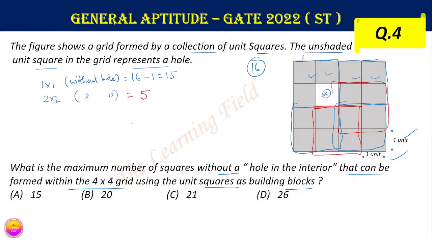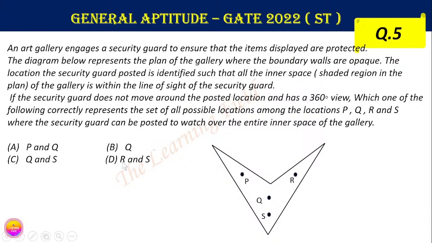Therefore, the total number of squares we can fit here is 15 plus 5, which is equal to 20. We can fit only 1x1 squares and 2x2 squares here. We can't fit a 3x3 square without this hole. So this is the correct answer for this problem. Option B is the correct answer here. Now we are going to the next question.